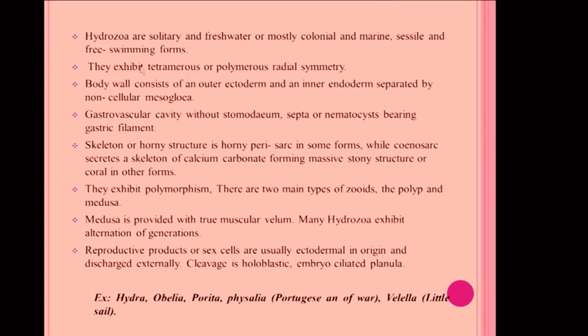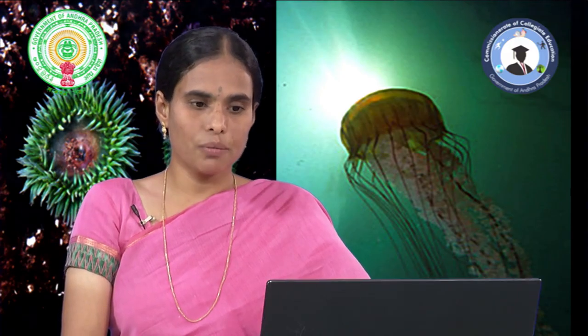Body wall consists of an outer epidermis and inner endoderm and is separated by a non-cellular mesoglea layer. And the skeleton is horny and it is called perisarc in some animals, while coenosarc secretes a skeleton of calcium carbonate forming massive stony structures or corals in some forms. In this class Hydrozoa, they exhibit one of the important features, that is polymorphism, that consists of various types of zooids, that is polyp and medusa.